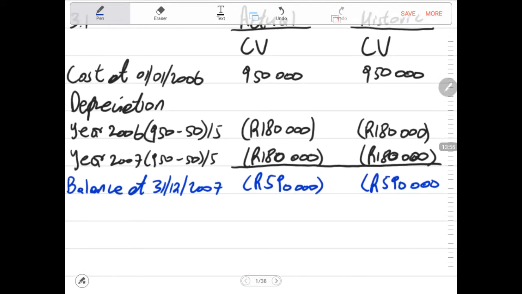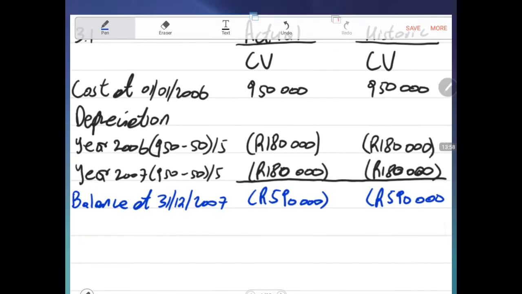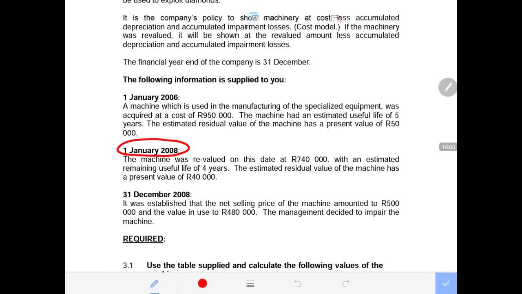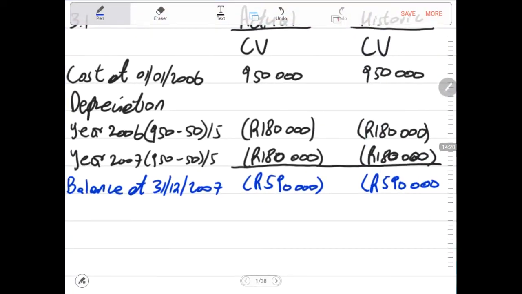Therefore, a day after, which is the 1st of January 2008, there was a change, and they are telling us that this specialized machinery or equipment was revalued to 740,000 rands. Now, if it goes to 740,000 rands, how much currently is the value of this machinery or equipment? The current value, historic and actual, is 590,000.